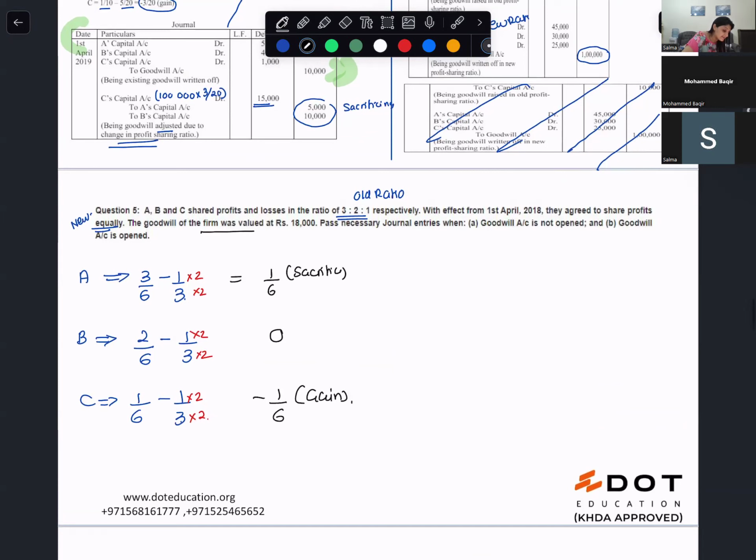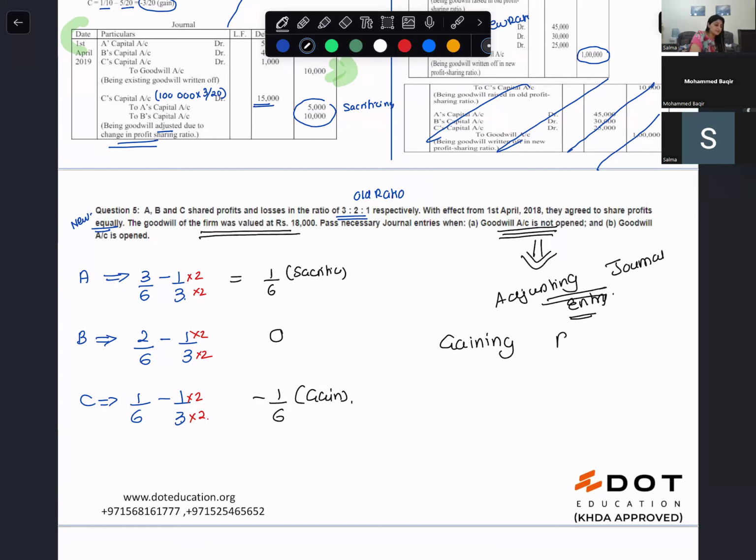Firm's goodwill is given 18,000. Pass necessary journal entry when goodwill account is not open. Goodwill account is not open means what? If goodwill account is not open, we pass an adjusting journal entry. What is an adjusting journal entry? You pass it through the partner's capital account.